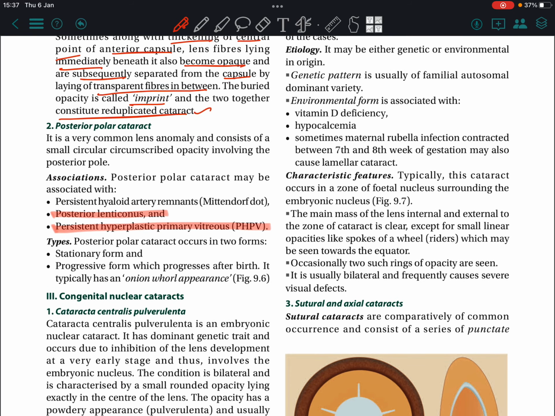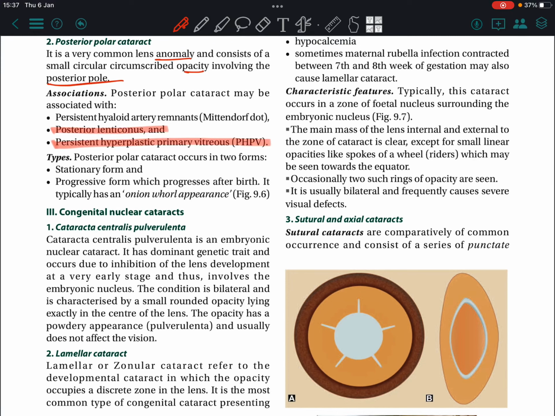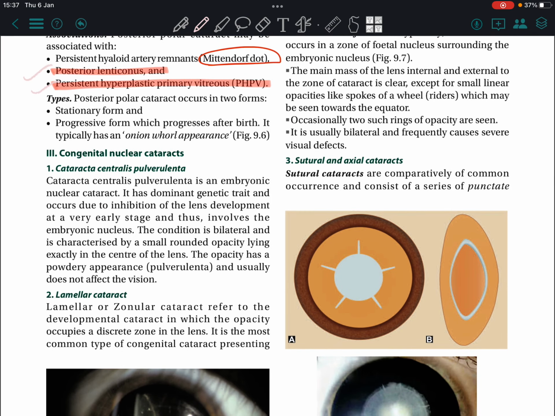Posterior polar cataract is a very common lens anomaly and consists of a small circular circumscribed opacity involving the posterior pole. Posterior polar cataract may be associated with persistent hyaloid artery remnants, Mittendorf dot, posterior lenticonus, and persistent hyperplastic primary vitreous, PHPV. There is also a progressive form which progresses after birth. It typically has an oil-drop appearance.